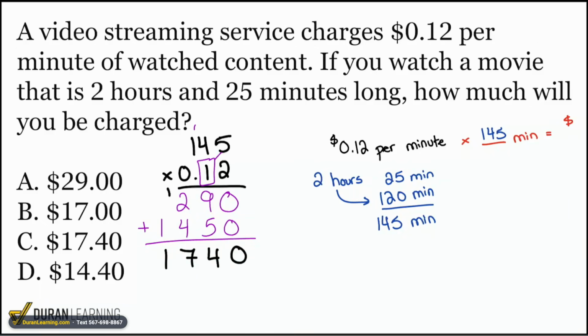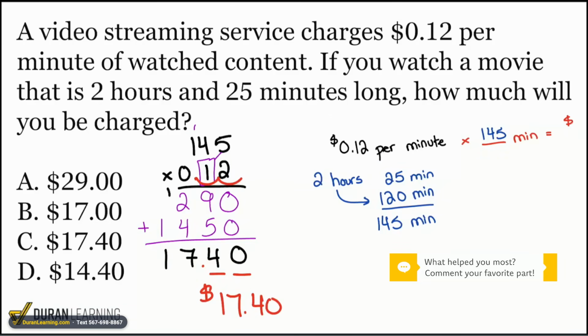And that's going to happen right here. We have 2 decimals that we'll bring back. 1, 2, and there we are. The correct answer, my party people, is $17.40 to watch that video that was streamed for 2 hours and 25 minutes. So the correct answer here is answer choice C.